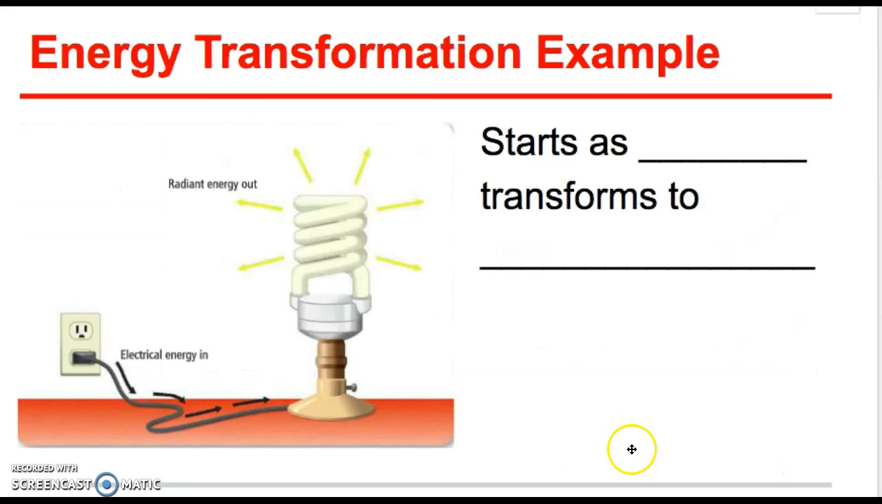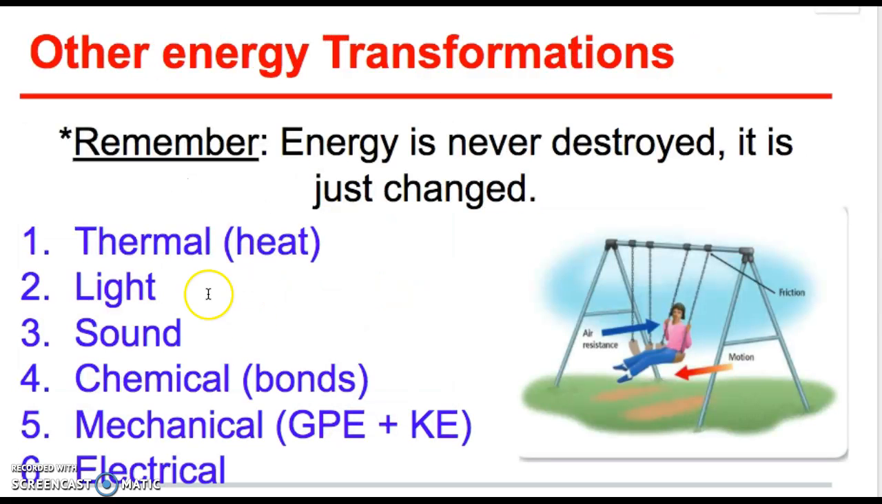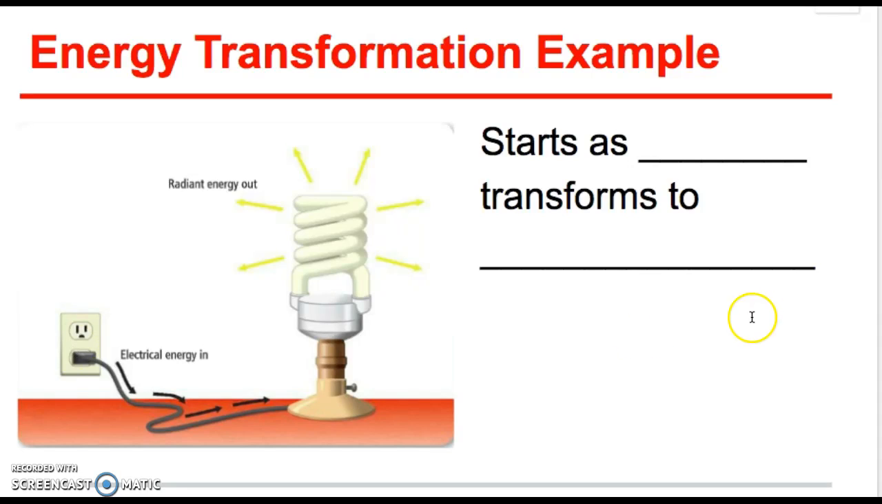All right, next one. So we have electrical energy coming from the socket, right? It goes up into this light bulb. And obviously I just said the answer, which transforms into light, right? And a little bit of heat energy as well, because as we all know, if we touch the light bulb, it's hot.